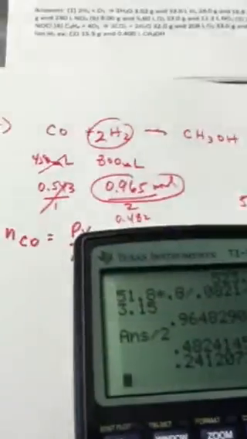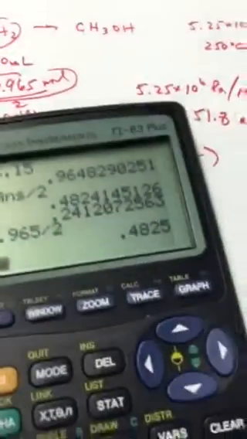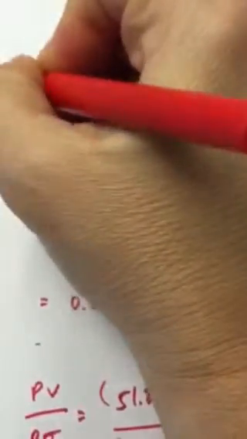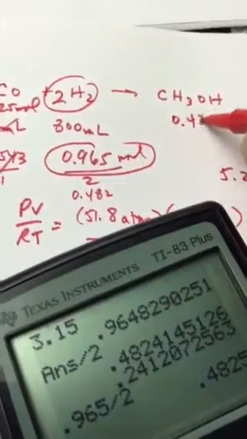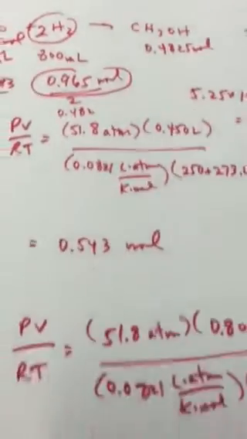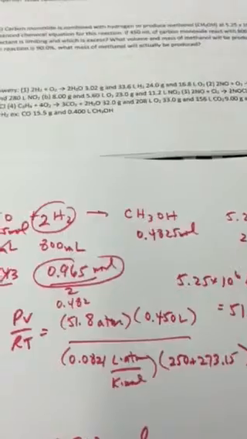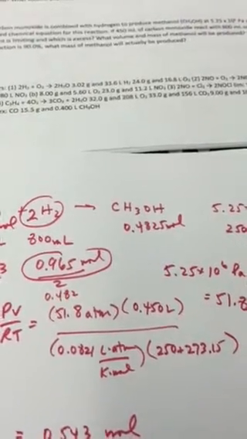So 0.965 divided by 2 means that we have 0.4825 moles of carbon monoxide. And this is also a 1-to-1 ratio here, so we're going to make 0.4825 moles of methanol. So let's see what the problem asks now that we know how many moles we're dealing with. We know what a limiting reagent is.